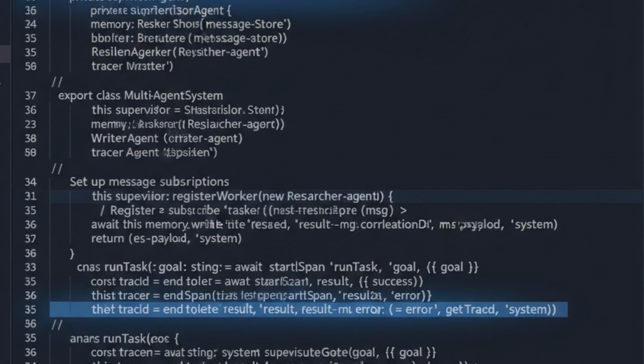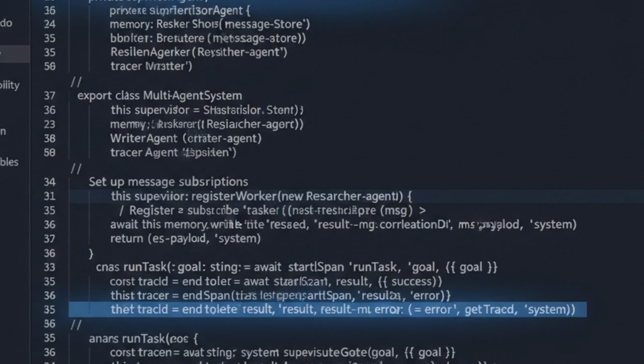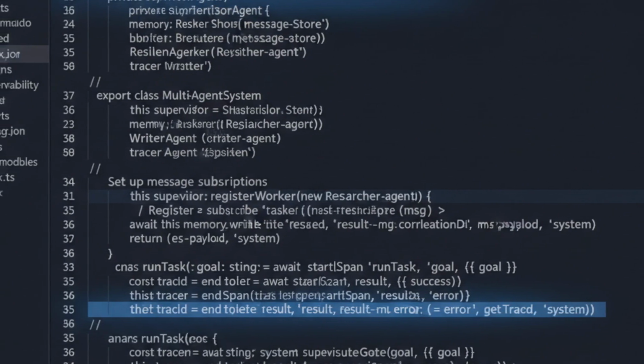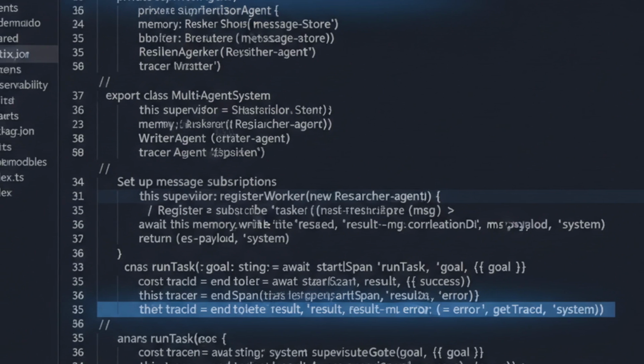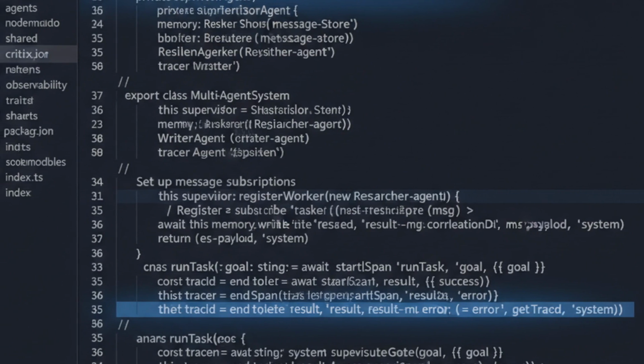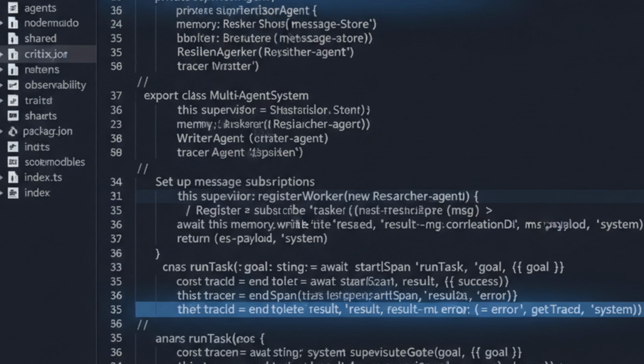The run task method is the entry point. It starts a trace, delegates to the supervisor, and handles top-level errors. Notice how each component is injected, making the system testable. You could swap the memory store for Redis, the broker for Kafka, and not change a single line of agent